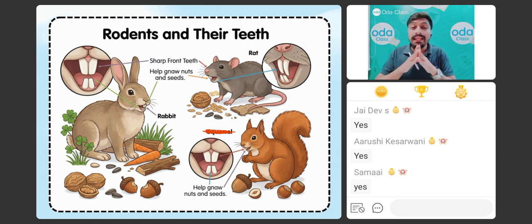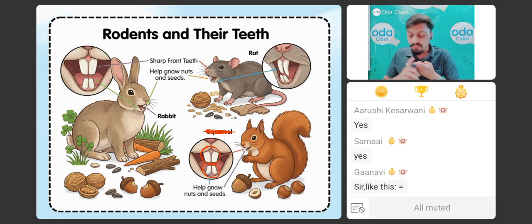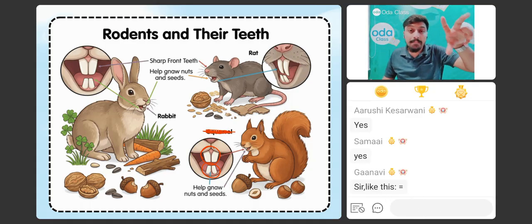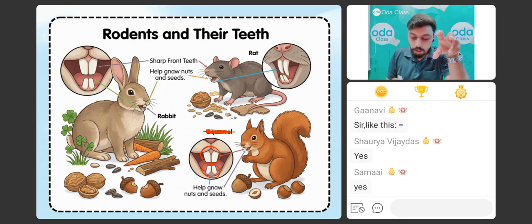Imagine if they are not taking any action, they keep on growing for an entire period of time. Imagine करो कि हमारे भी दांत grow होते हैं. How would it feel? It would come out of the mouth. वो हमारे mouth से भी बाहर आ जाएंगे. So these two teeth keep on continuously growing. So now champions, what do these animals do? You might have observed, अगर आपके घर पे चूहा होगा या फिर if you have seen a rabbit, they always go and bite different things. वो अलग अलग जगह पे जाके bite करते हैं. Why do they do that?